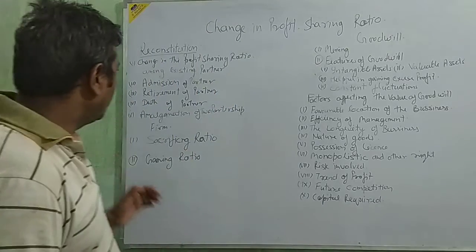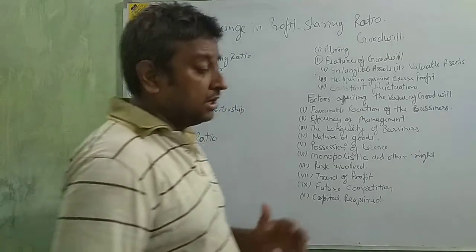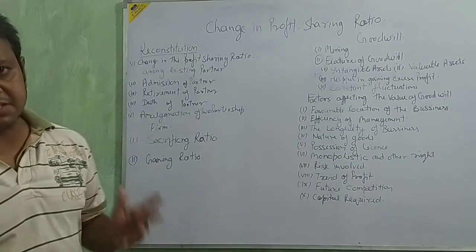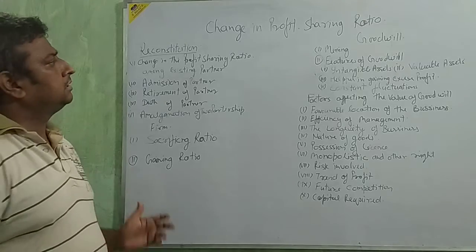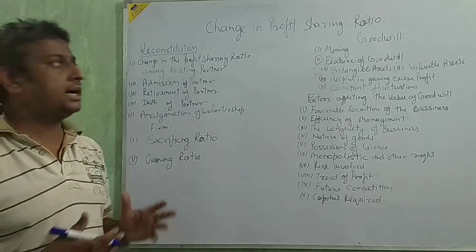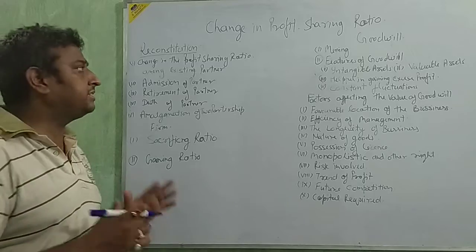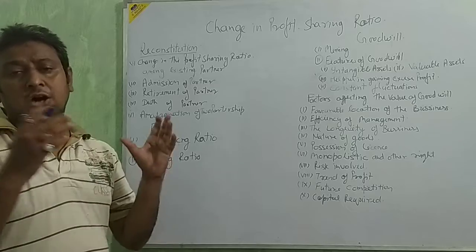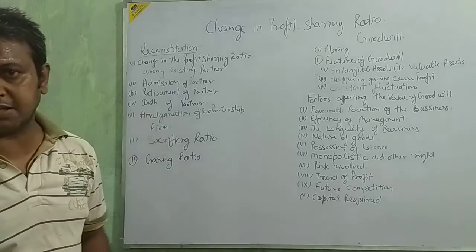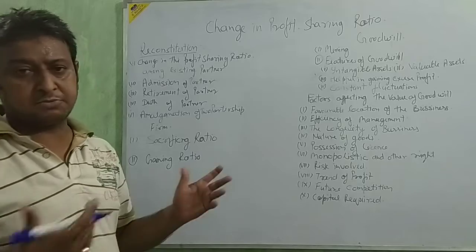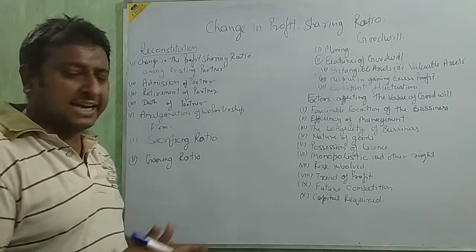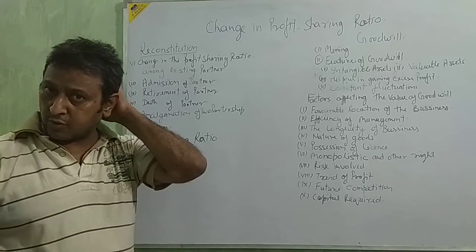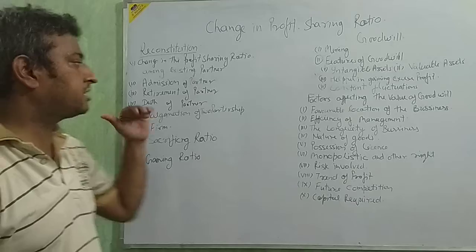Among existing partners, sometimes all partners take the decision about changing the profit sharing ratio. Maybe some reason is behind that, but maybe they want it or think it's needed to change the ratio, then they change it, because it depends on the partnership or partners. Maybe they are taking some situation or guideline. On the basis of that, they will change the profit sharing ratio, and that change we show in our accounting.